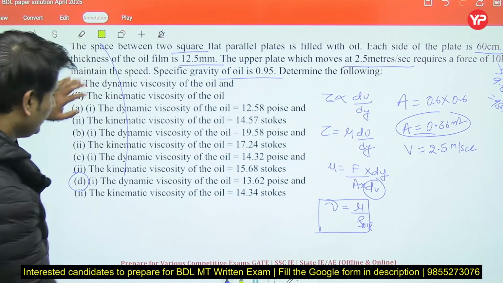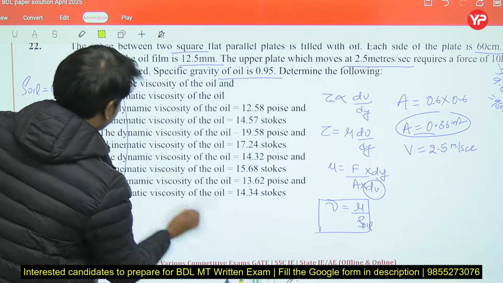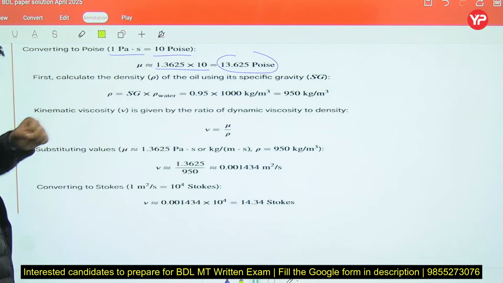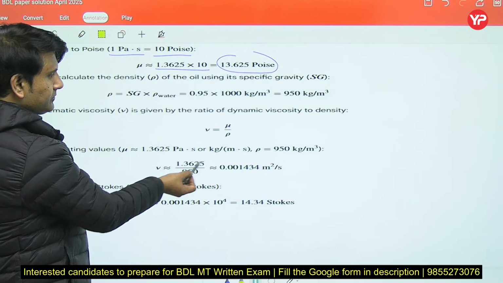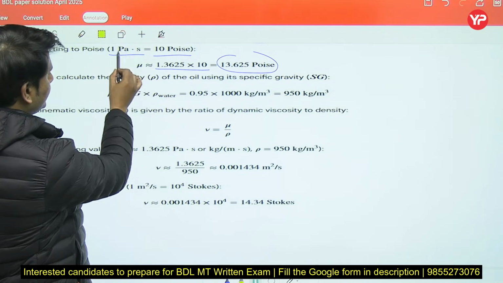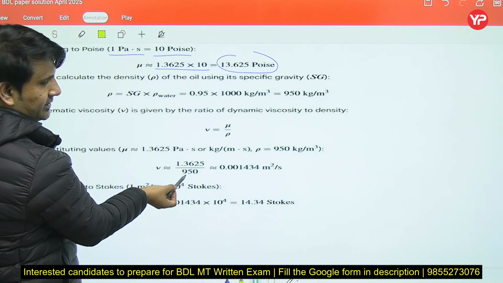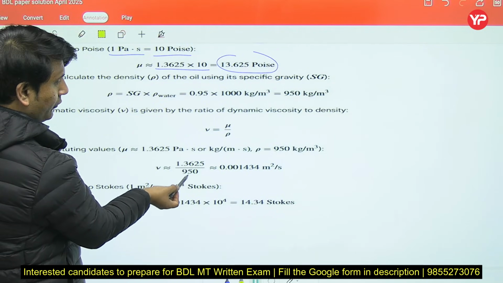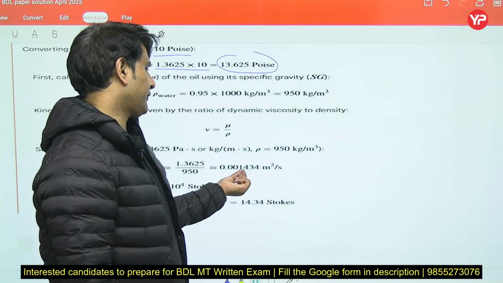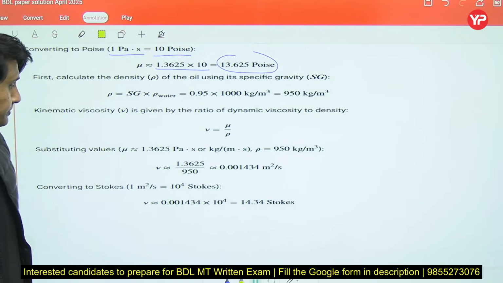Now put the value in this expression like this. This was Pascal second, and this is the density of oil. It will come out as 0.001434 meter square per second.